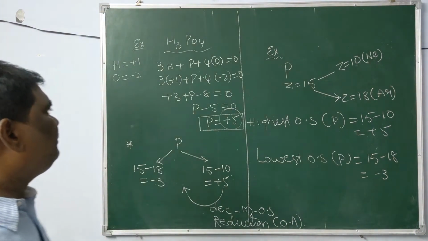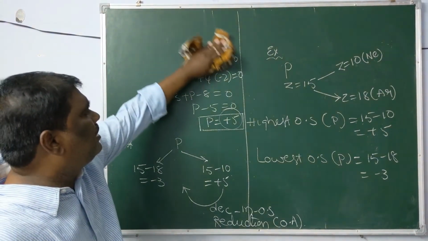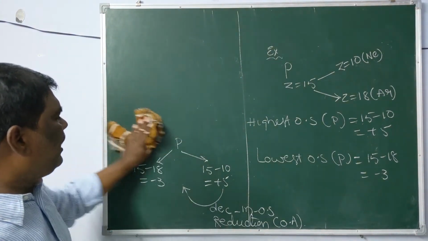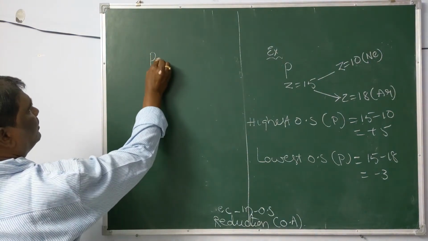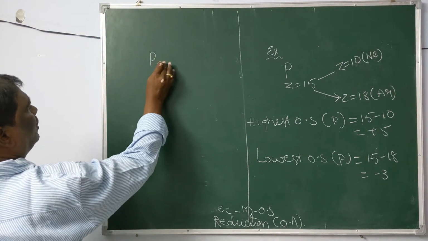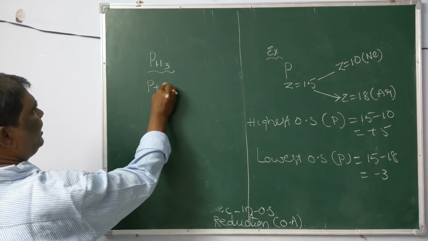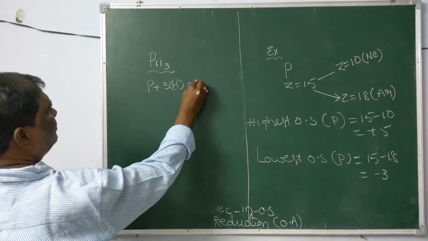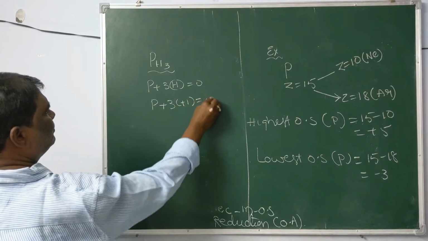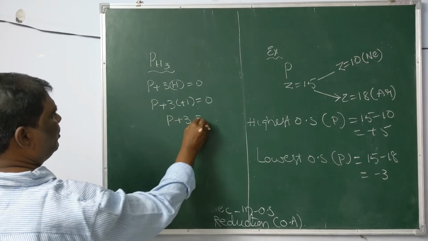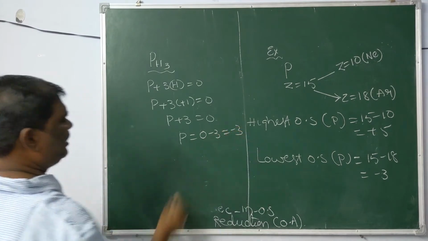Now this time I am taking another compound of phosphorus. Let us take PH3. Now phosphorus plus 3 hydrogens is equal to 0. Phosphorus plus 3 into +1 equals 0. P plus 3 equals 0, so P is equal to -3 oxidation state.